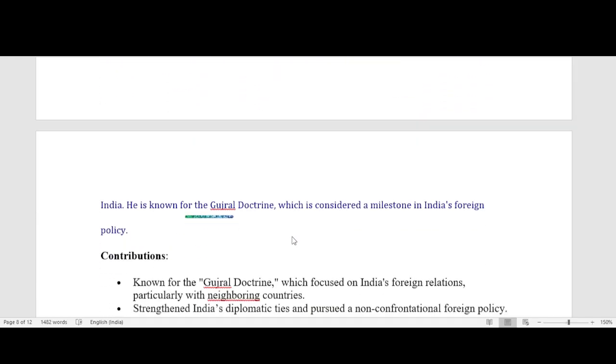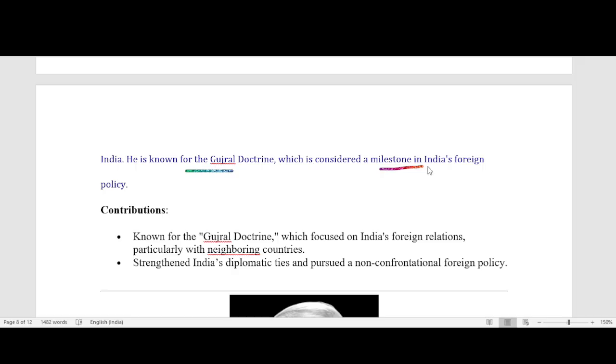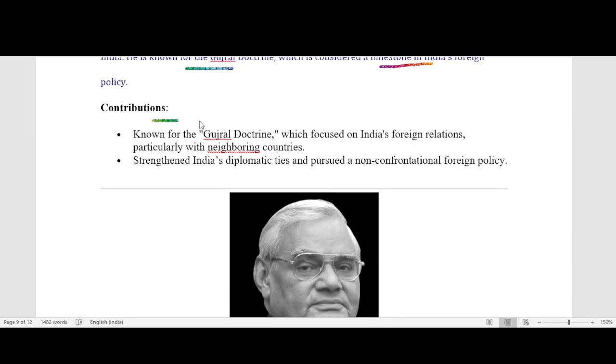He is known for the Gujral Doctrine, which is considered a milestone in India's foreign policy. Contribution: known for the Gujral Doctrine, which focused on India's foreign relations, particularly with neighboring countries, strengthening India's diplomatic ties, and pursued a non-confrontational foreign policy.